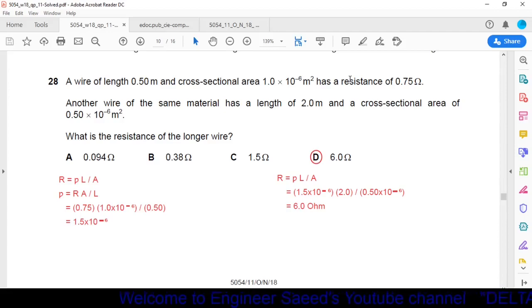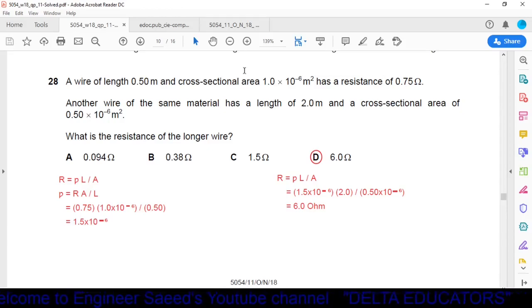Now in the data, the value of resistivity is not given, so first we have to calculate the value of resistivity. How will we calculate it? We have been given a wire of length 0.5 meter, a cross-sectional area, and resistance 0.75 ohm. So we have length, area, and resistance.